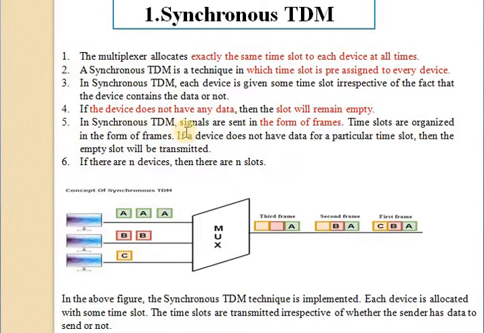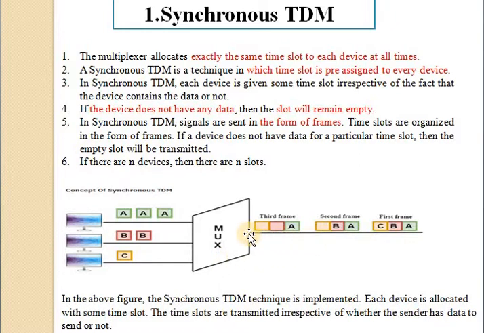And in a synchronous TDM, signals are sent in the form of frames. This is called the first frame, second frame and the third frame. The time slots are organized in the form of frames. If a device does not have data for a particular time slot, then the empty slot will be transmitted. If there are n devices, then there are n slots, meaning the number of devices is equal to the number of slots.